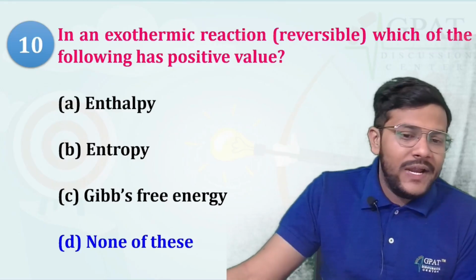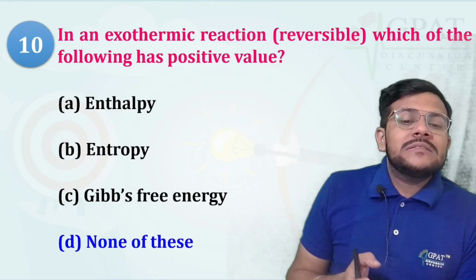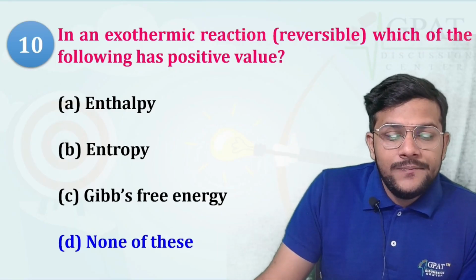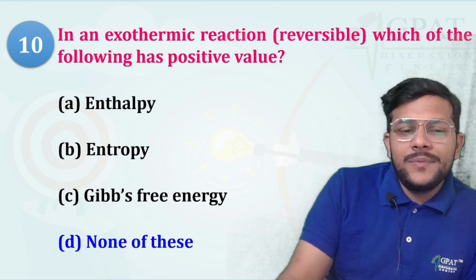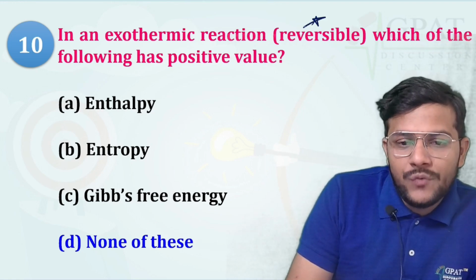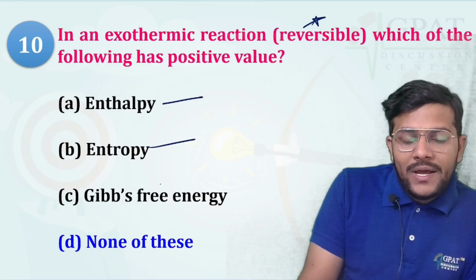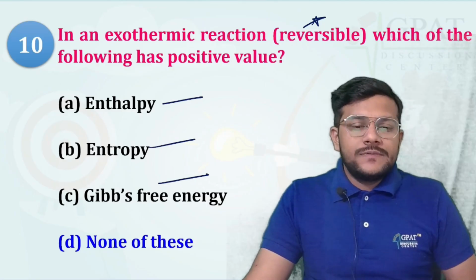Basically, they are giving the example of a reversible reaction. All are negative: enthalpy is negative, entropy is negative, Gibbs free energy is negative. So none of them are positive.